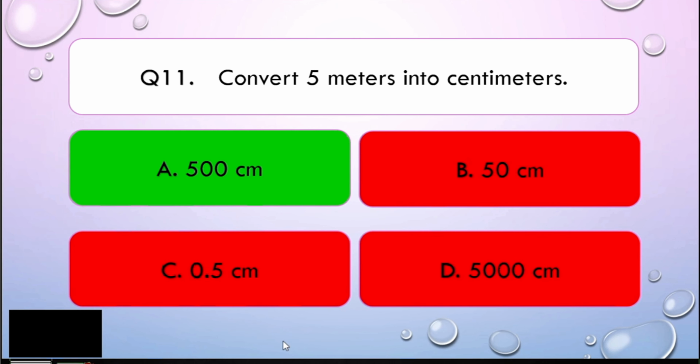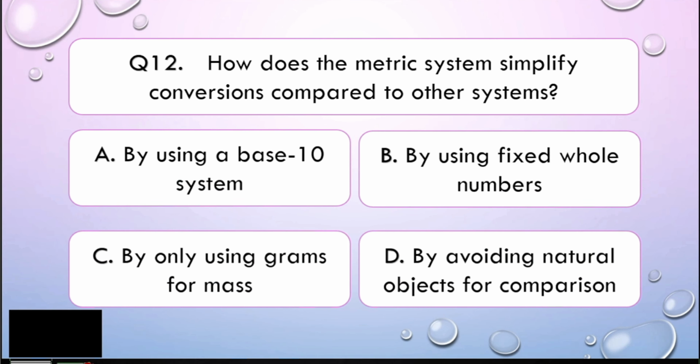Now, let us go to question number 12. How does the metric system simplify conversions compared to other systems? Is it A, by using a base 10 system? B, by using fixed whole numbers? C, by only using grams for mass? Or letter D, by avoiding natural objects for comparison? I'll give you 5 seconds to think about your answer.